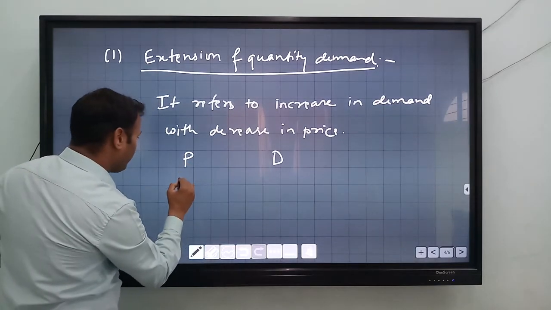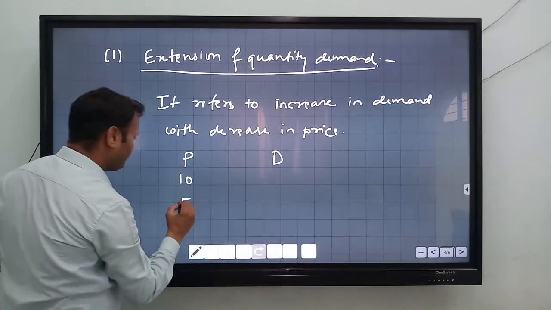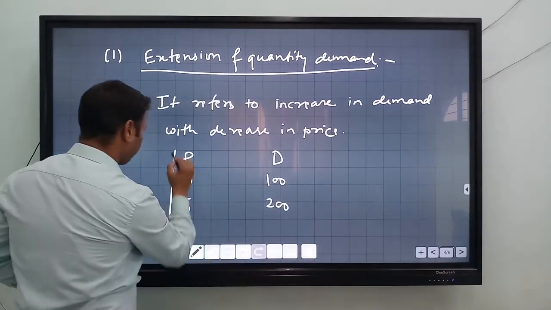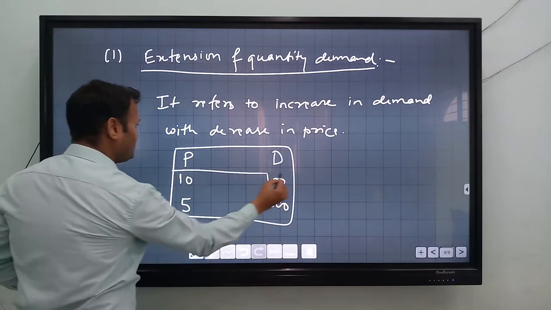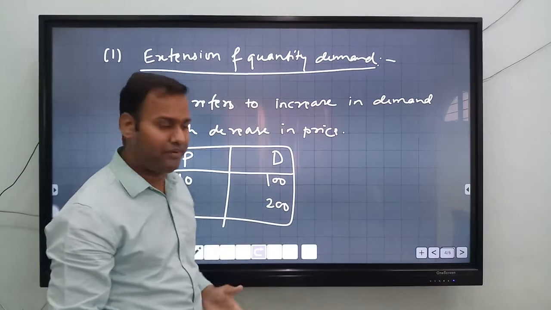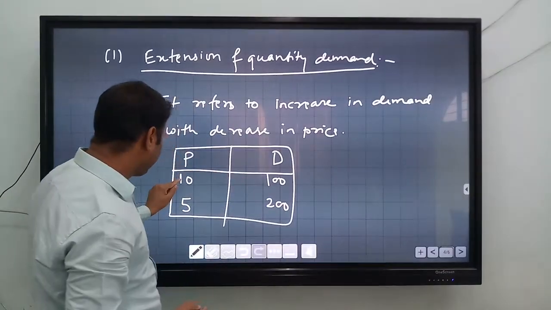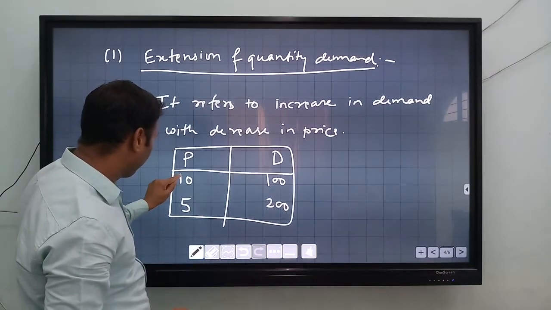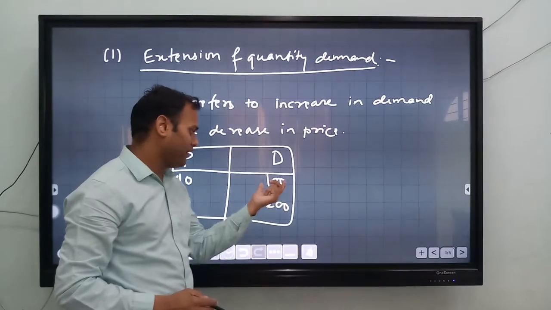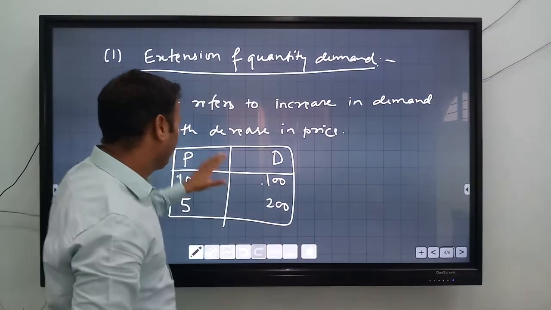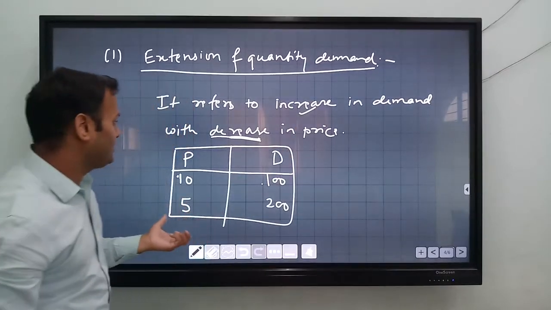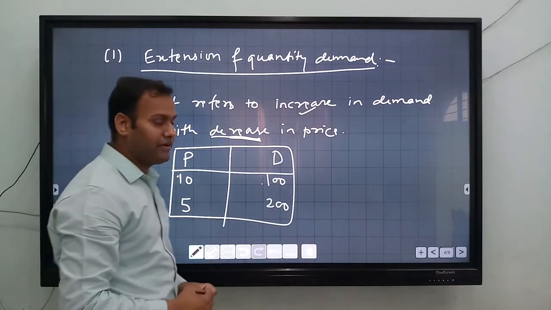Suppose price falls from 10 to 5, and demand rises from 100 to 200. This is extension of demand. Extension means an increment of demand. So you can see that when the price of that particular commodity decreases from 10 to 5, the demand shifts from 100 to 200. When the price decreases, the demand increases. So this is the concept of extension of quantity demanded.